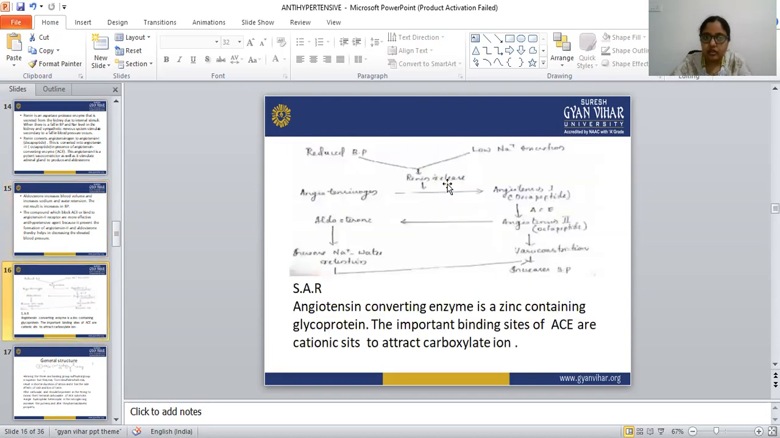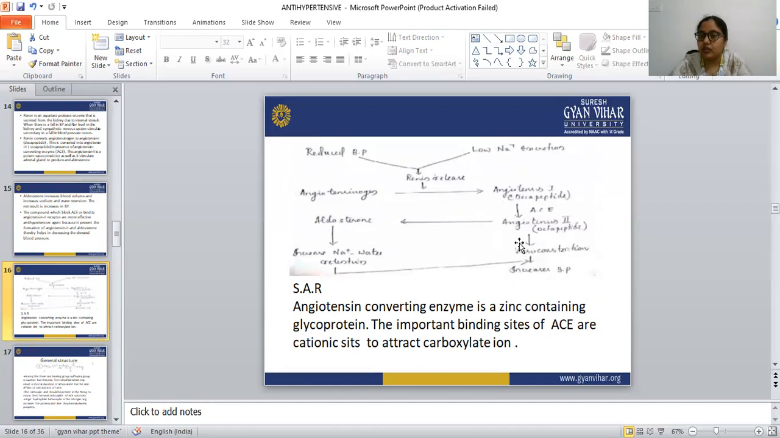So I have drawn a chart here. Reduced BP and low sodium excretion are responsible for the renin release in the kidney. When the renin is released, angiotensinogen is converted to angiotensin 1, which is a decapeptide. In the presence of ACE, angiotensin converting enzyme, this angiotensin 1 is converted into the octapeptide, or we can say angiotensin 2. This angiotensin 2 is responsible for the elevated blood pressure. Angiotensin 2 is a potent vasoconstrictor.